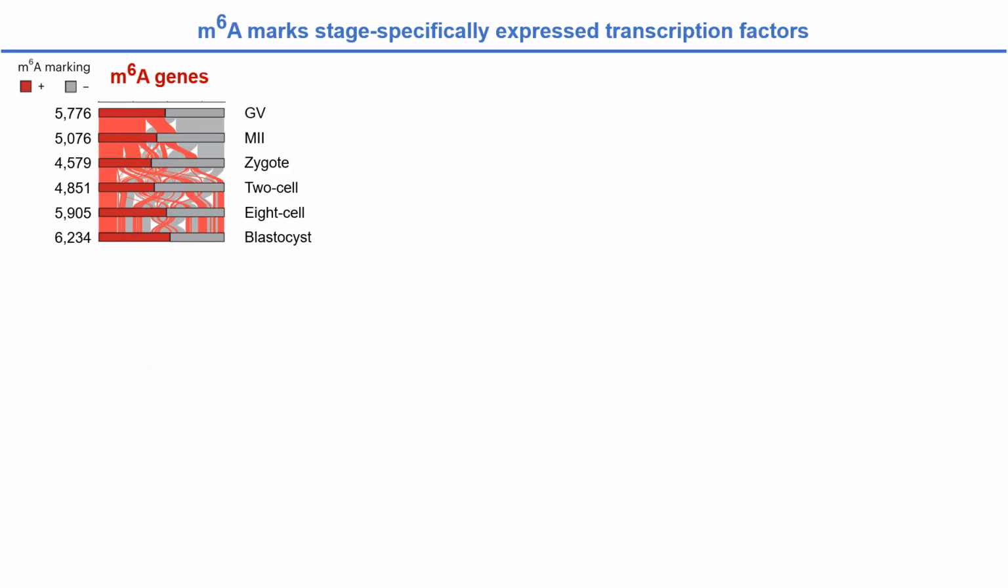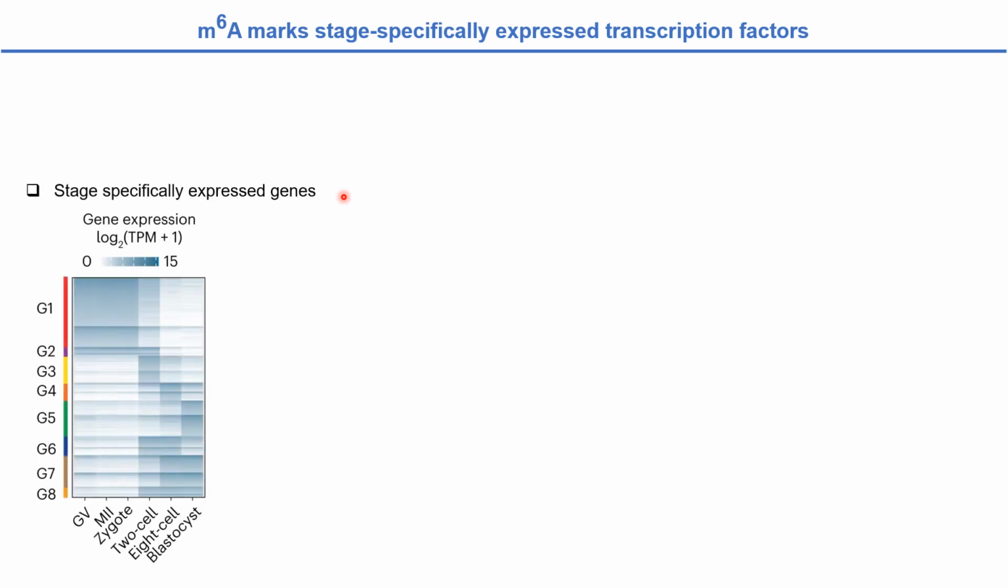In terms of m6A modified genes, we found that on average, around 5,000 genes are m6A marked in each stage, and there is a clear switch of m6A status from zygote to two-cell stage, which might be explained by the activation of the zygotic genome and the reprogramming of the transcription after fertilization.